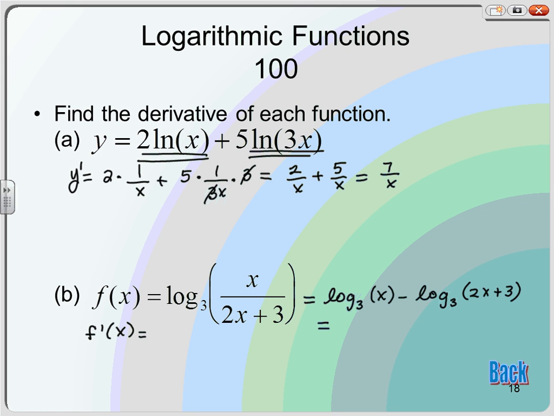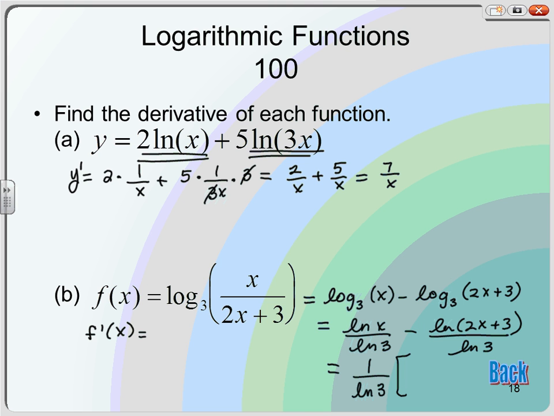Well, log base 3, we don't like to take the derivative of that. Let's switch to natural log. So it's going to be natural log of x divided by the natural log of 3 minus the natural log of 2x plus 3 divided by the natural log of 3. The natural log of 3 is just a number, so you can just pull that out to the front, so 1 over natural log of 3. And then what we'll be taking the derivative of is just the natural log of x minus the natural log of 2x plus 3. Okay, so that's simplifying f of x.